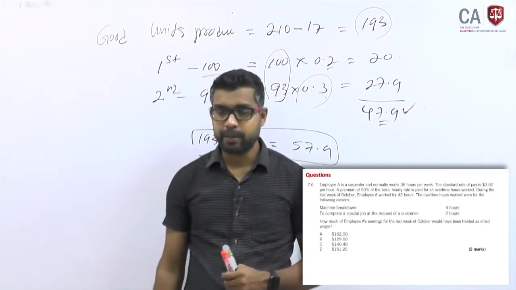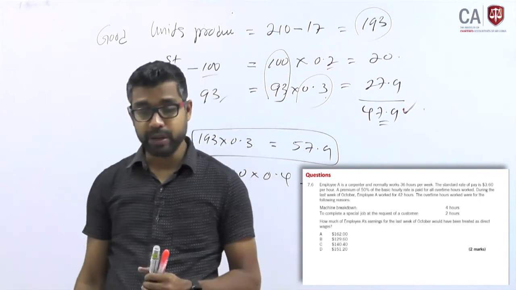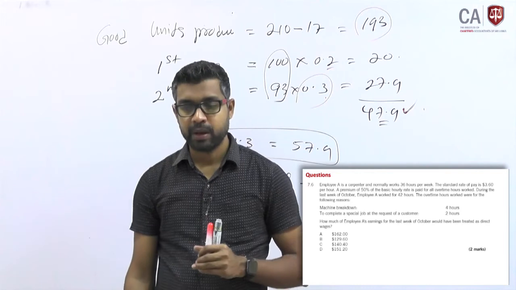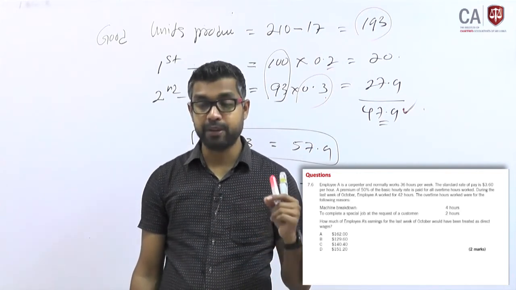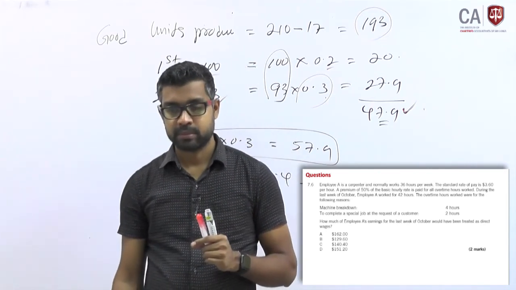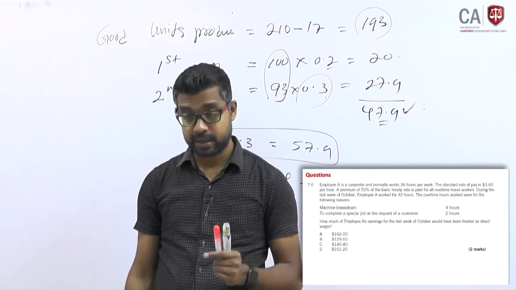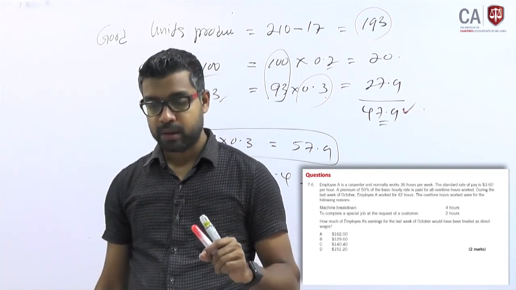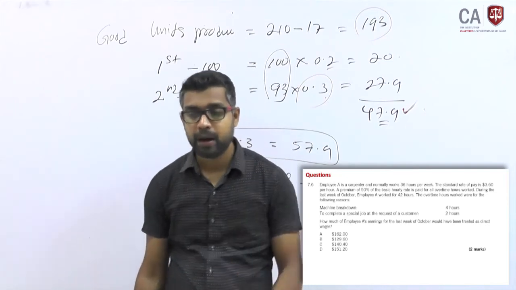The standard rate of pay is 3.6 per hour. A premium of 50% of the basic hourly rate is paid for all overtime hours worked.